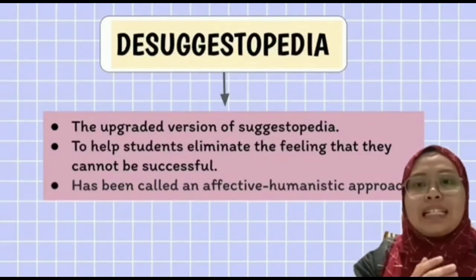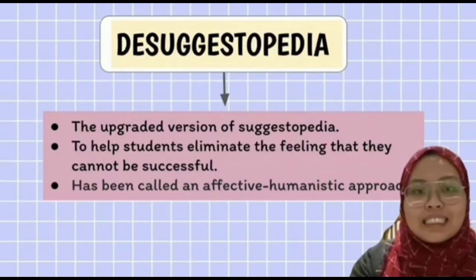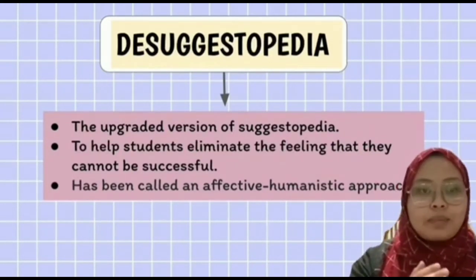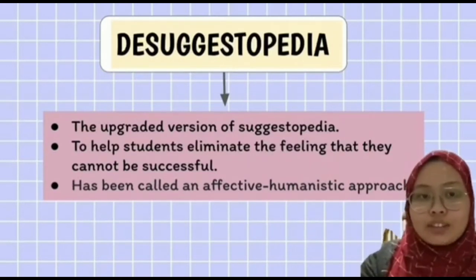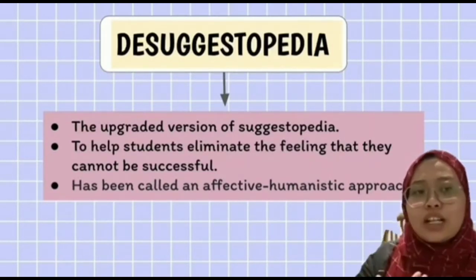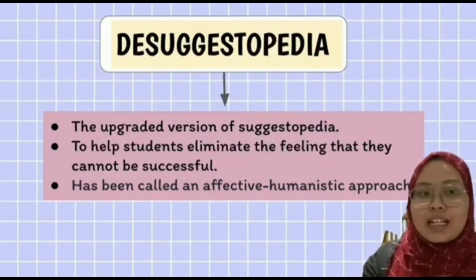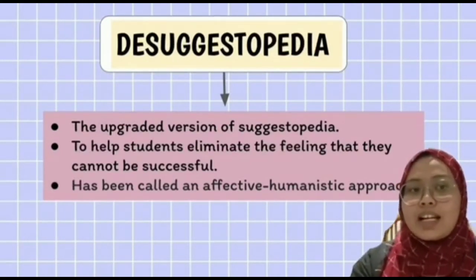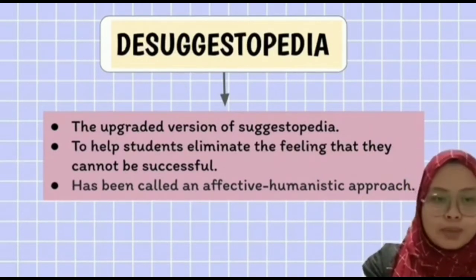Basically, Suggestopedia and its variant are just the same. The variant is the upgraded version of Suggestopedia. It also helps students to eliminate the feeling that they cannot be successful. Suggestopedia has been called an effective humanistic approach.